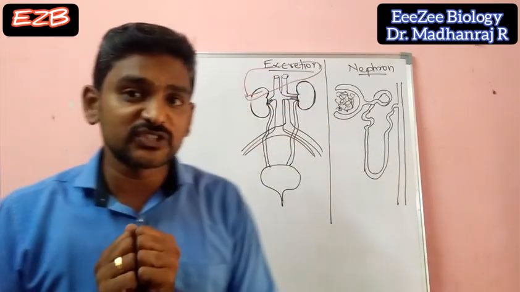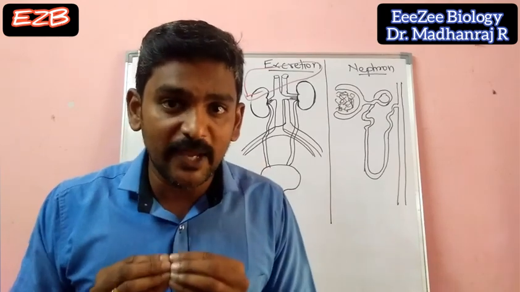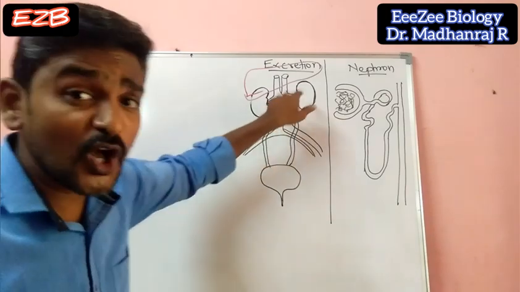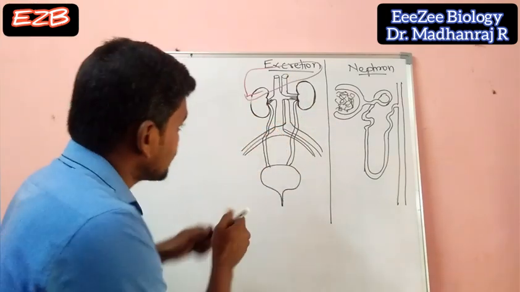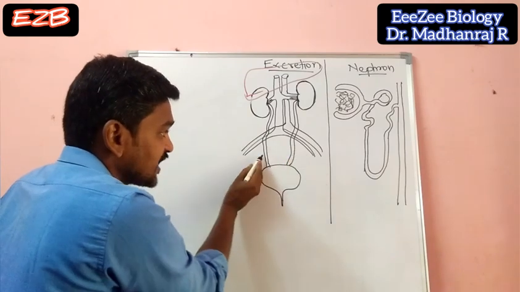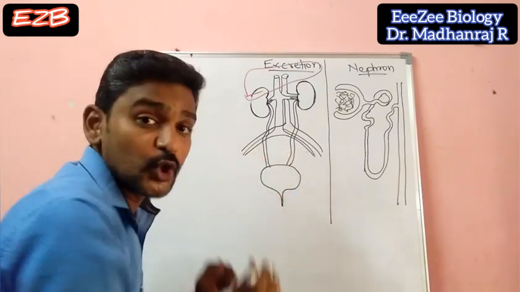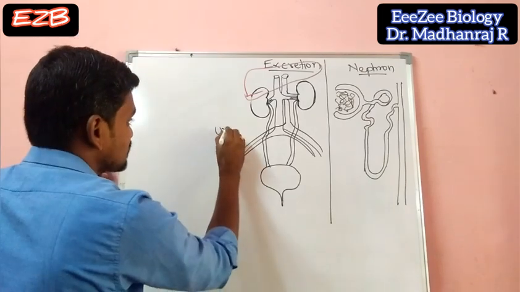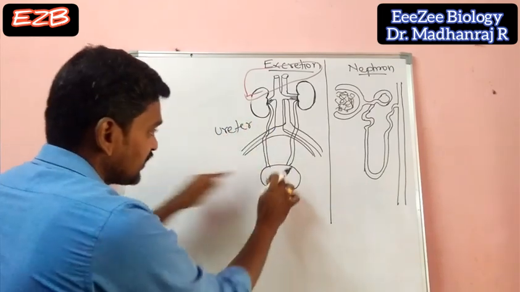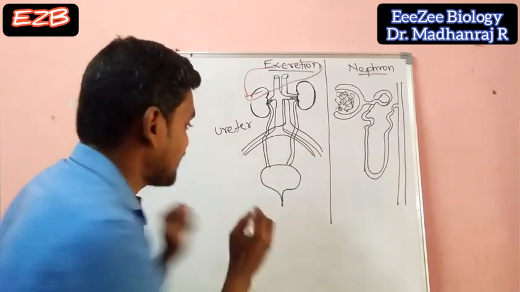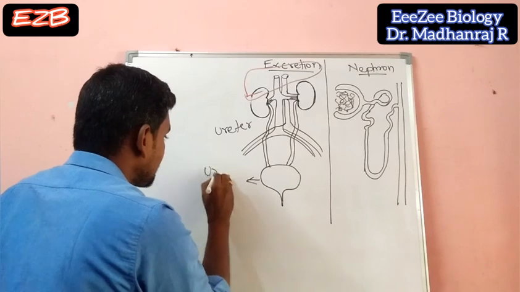And the next thing, if you see how these kidneys are helping, you can see the structure of the kidney here. This is the pair of kidneys, and you can see one tube here and one tube here. These two tubes are called ureters. And there is one muscular bag. This bag is called the urinary bladder.